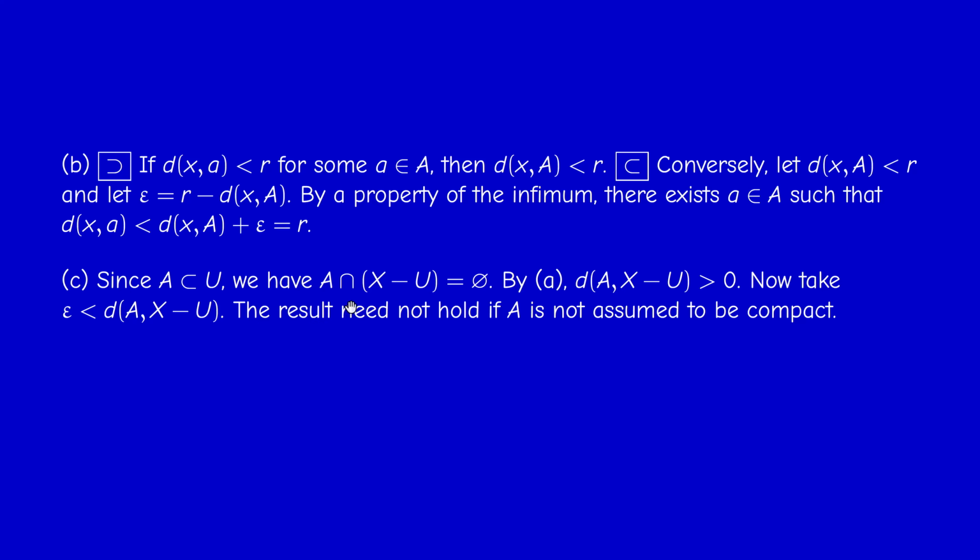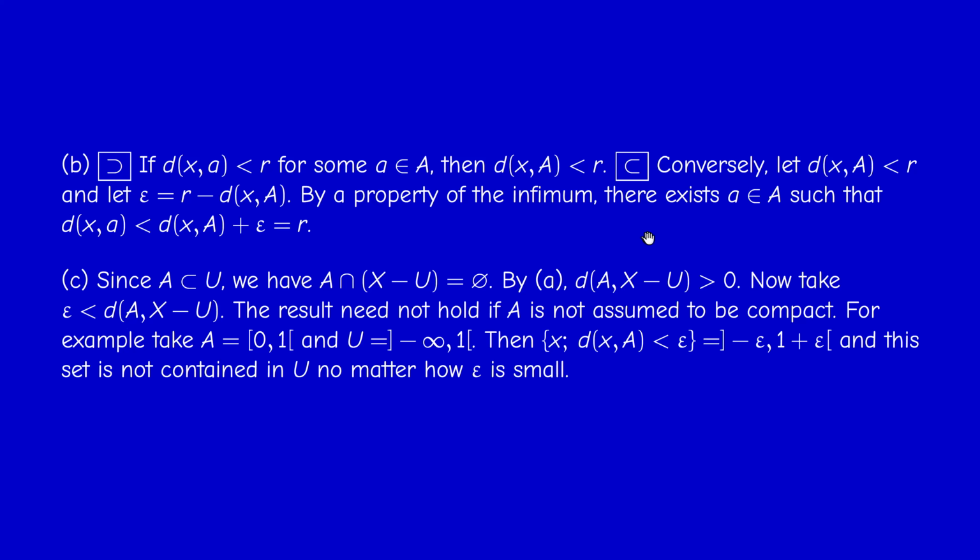Test your understanding. Of course, the result does not hold if A is not assumed to be compact, and this is a counterexample. Take capital A to be on the real line. Of course, you can give examples in R² if it's easier for you. So you take capital A to be the semi-open interval [0, 1), and capital U to be the open interval (−∞, 1). So U contains A. However, this epsilon neighborhood of A is, as you may check, just the open interval (−epsilon, 1 + epsilon). And no matter how small epsilon is, this set cannot be contained in U because it contains elements strictly bigger than 1. So this is the counterexample.